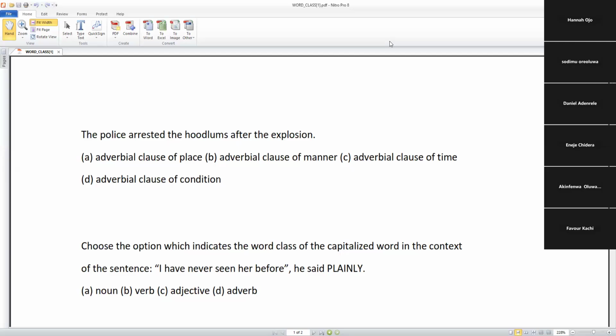So the next question clearly states: choose the option which indicates the word class of the capitalized word in the context of the sentence. Of course, we have been attempting different kinds of these questions, and I believe strongly that this should not be new to you. Now, let's take the question proper. I have never seen her before. Please, you see inverted commas, a colon. What does that mean? Anybody?